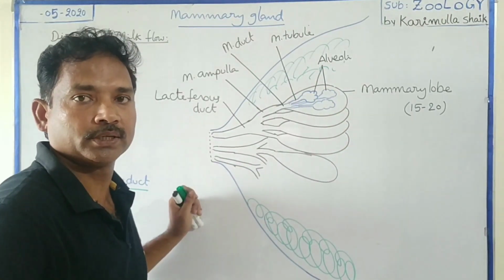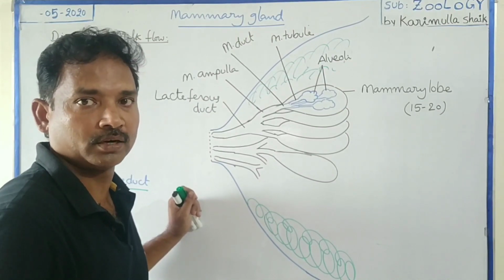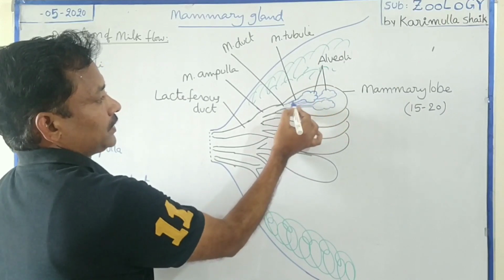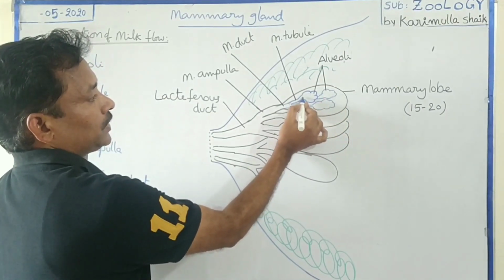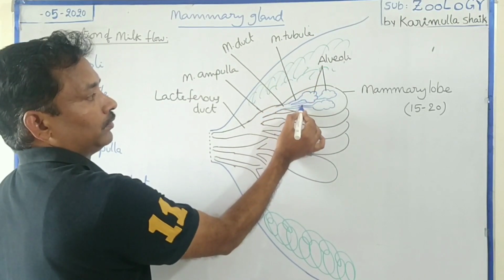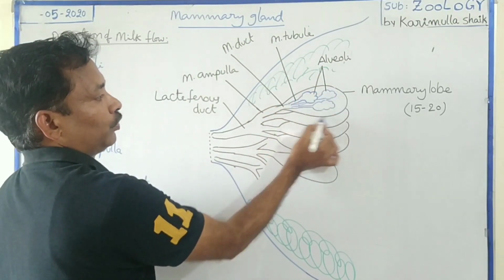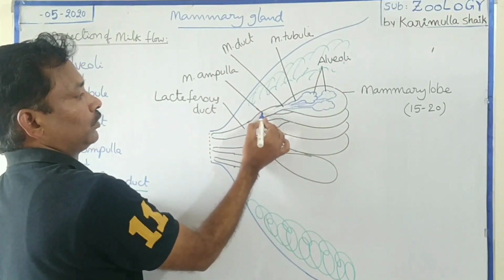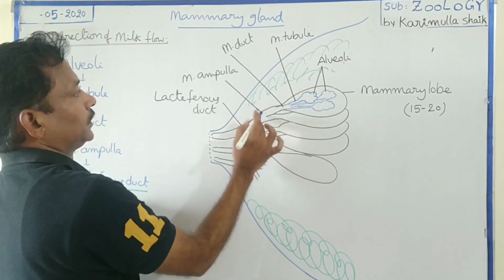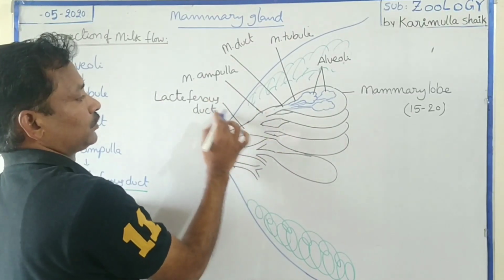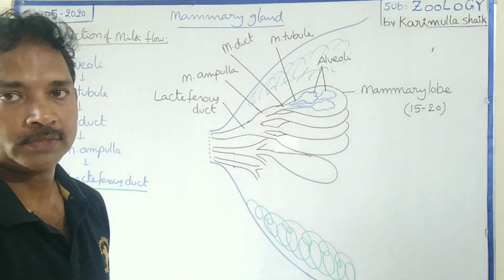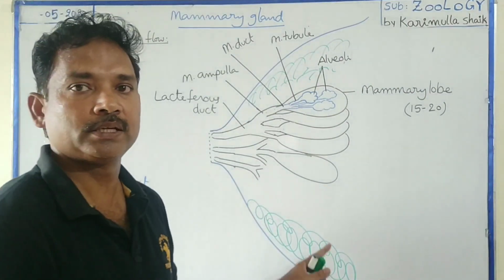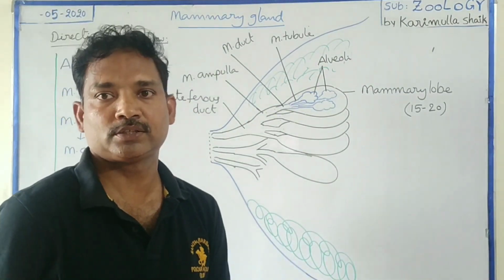For milk production, they require the hormone prolactin of the pituitary gland. Now this produced milk travels. Each alveolus is connected with a duct, the mammary tubule. All the mammary tubules of one lobe together form a mammary duct. Several mammary ducts open into a mammary ampulla. Many mammary ampullae open together and form a lactiferous duct. Around these lobes, fat is present. The size of the mammary glands depends upon the amount of fat stored here.